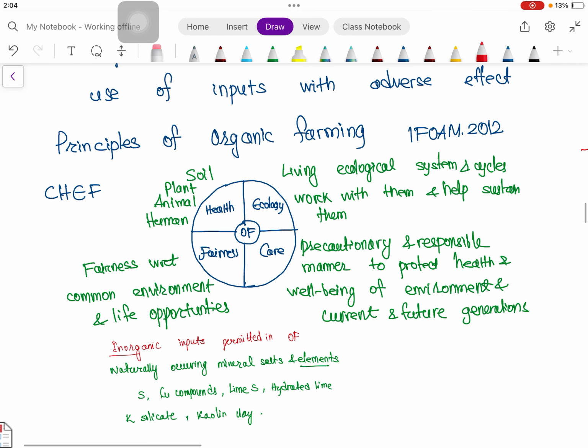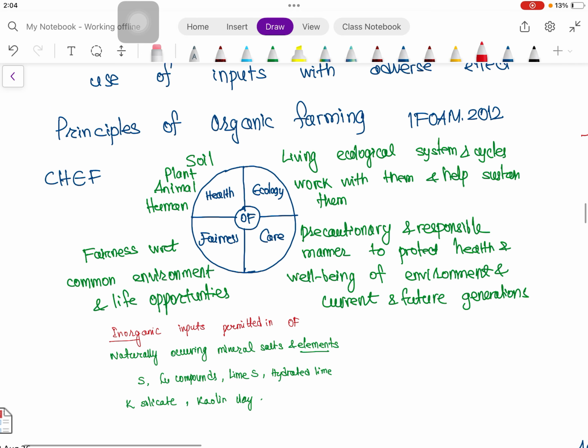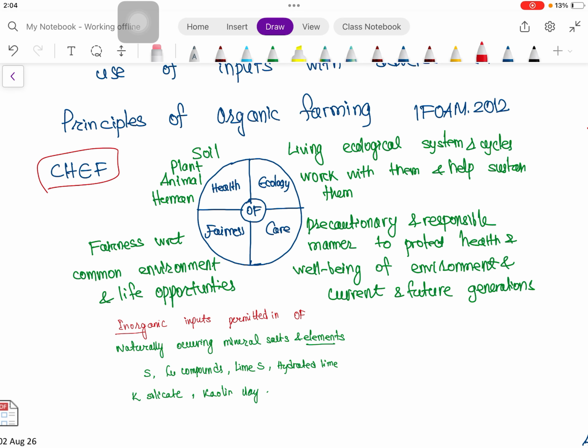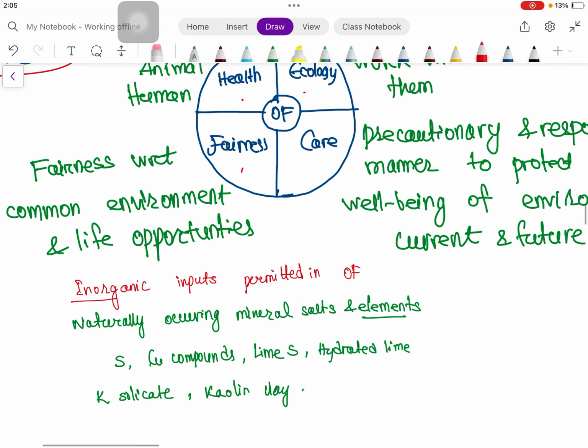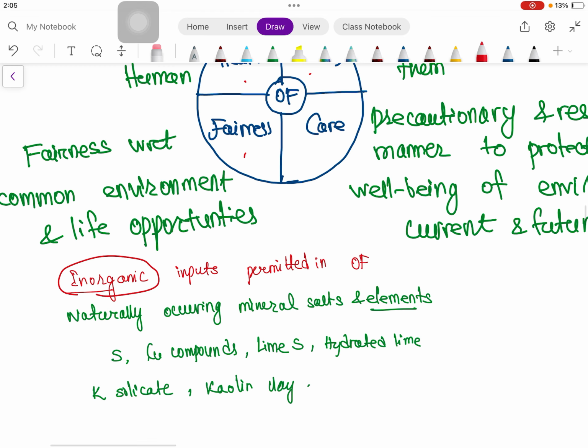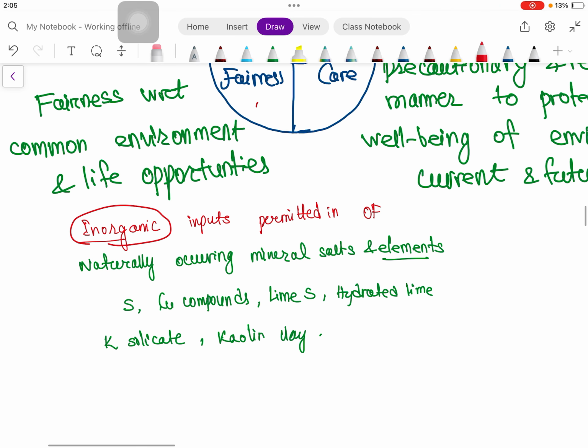Okay. So, principles of organic farming. As we know, there are four principles: SAFE, that is care, health, ecology and fairness. These are self-explanatory. Many times confusion arises that in organic farming we don't use any inorganic inputs, but that is not true. Inorganic inputs are permitted in organic farming, but those inputs must be naturally occurring. So naturally occurring mineral salts and elements are actually used.